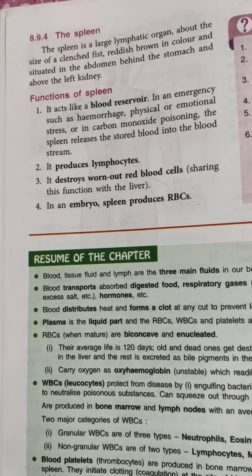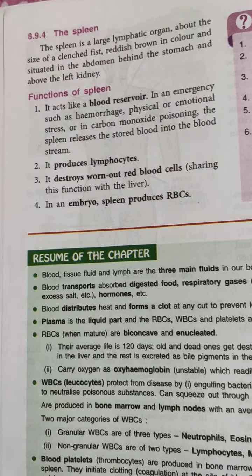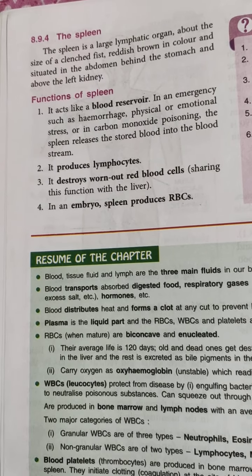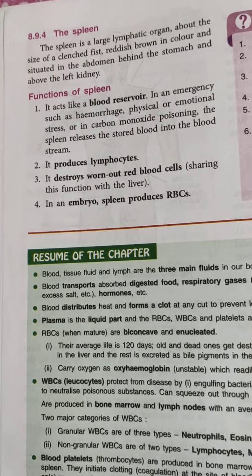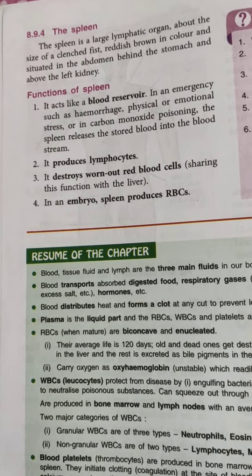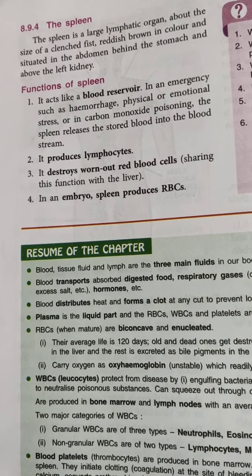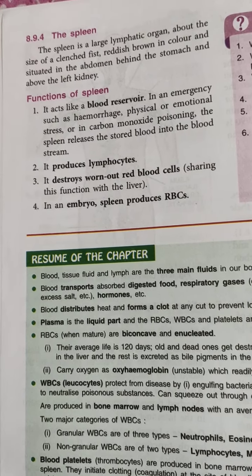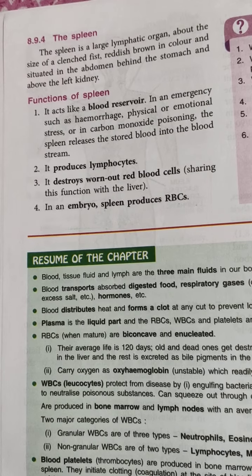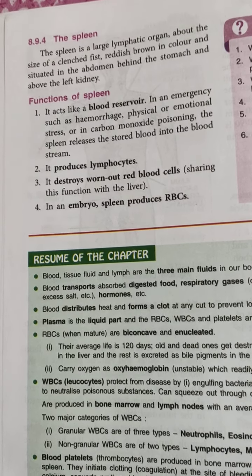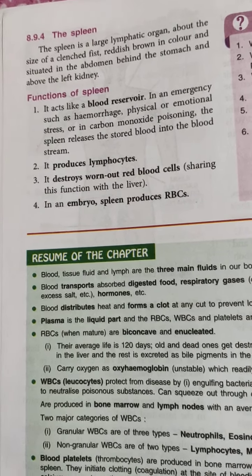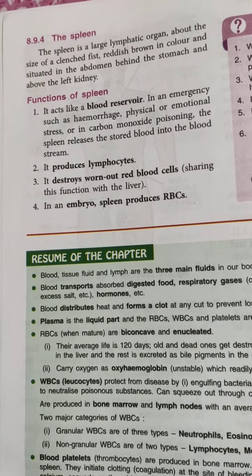It produces lymphocytes. Again, that means it also has an immunological aspect. It destroys the worn out red blood cells, and in an embryo, the spleen produces RBCs. So there are 4 functions of the spleen, and all 4 functions are very, very important.